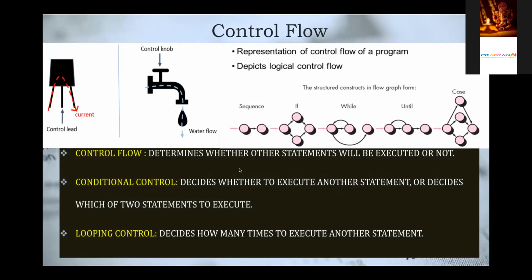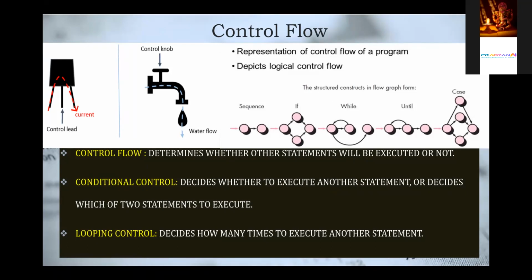There is no sequential thing, so suddenly there is a jump in the sequence, either for a loop, or because instead of taking one path, we take another path. Conditional control means based on the condition, you are controlling, and flow is direction. Instead of going in one direction, it will go in another direction.